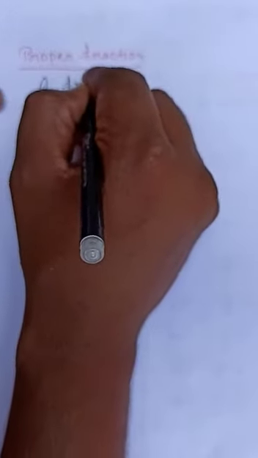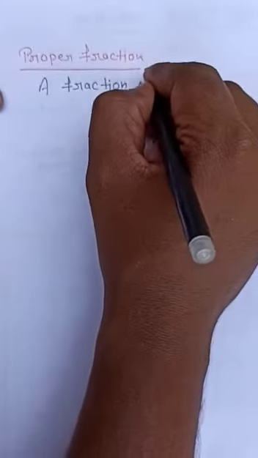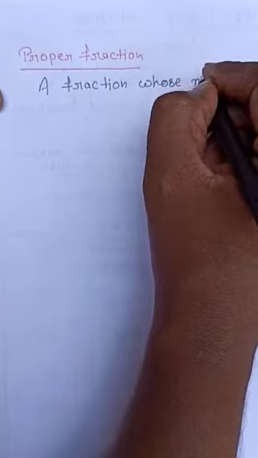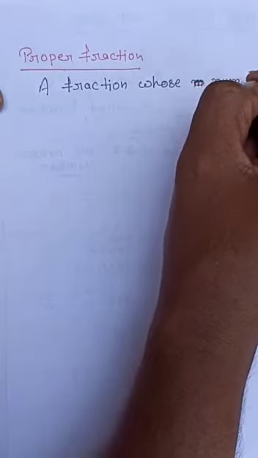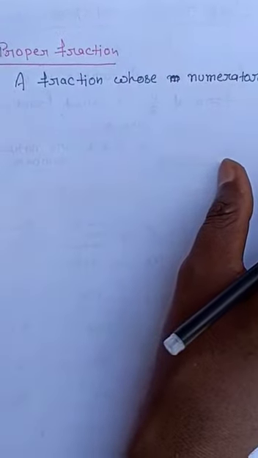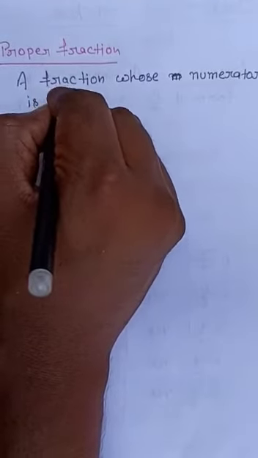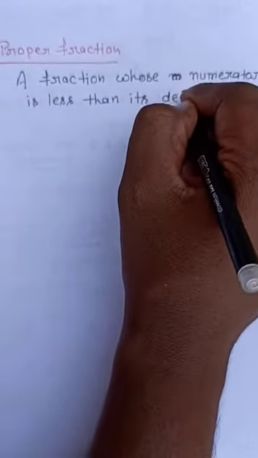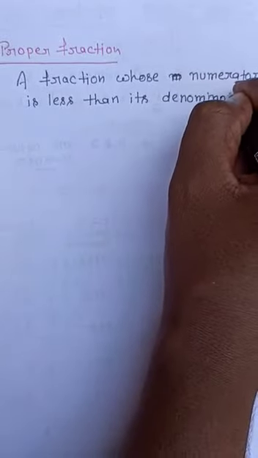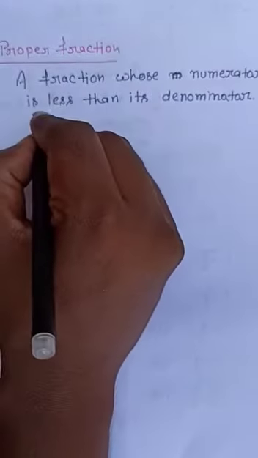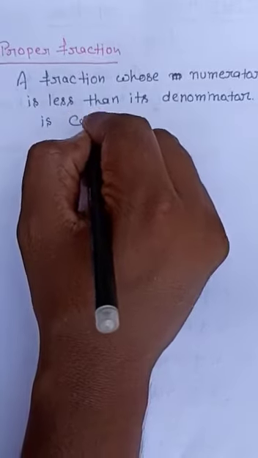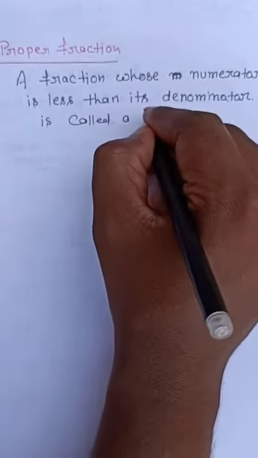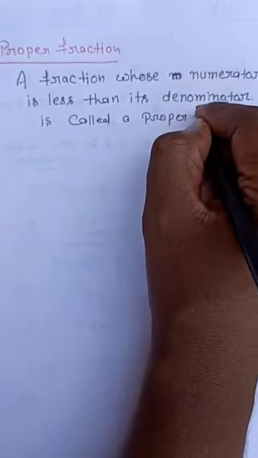A fraction whose numerator is less than its denominator is called a proper fraction. I am giving some examples.